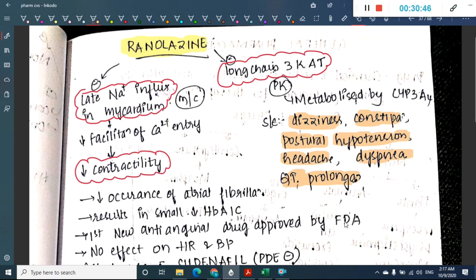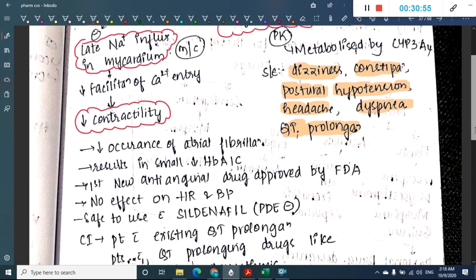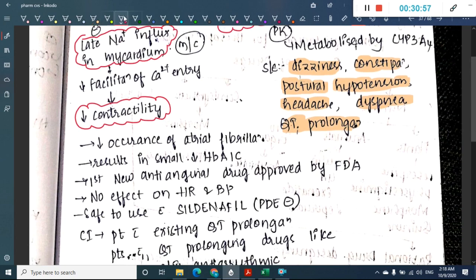What else does the ranolazine do? This ranolazine will decrease the occurrence of atrial fibrillation. So these are the important positive factors about ranolazine. It decreases atrial fibrillation.